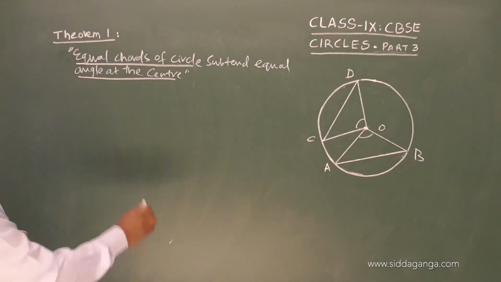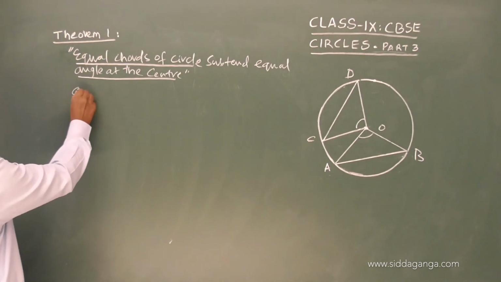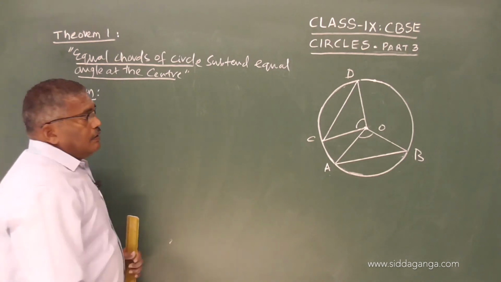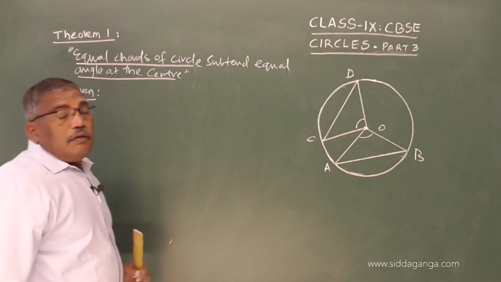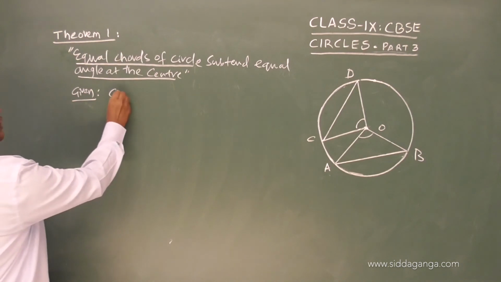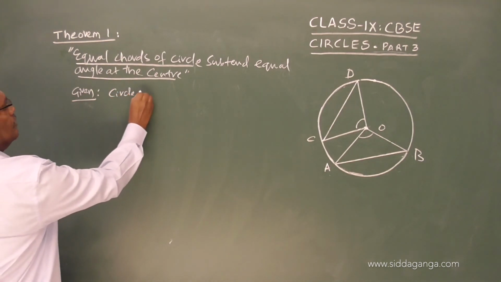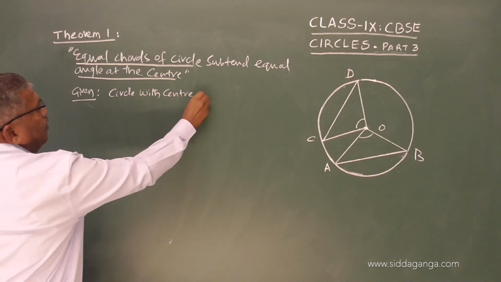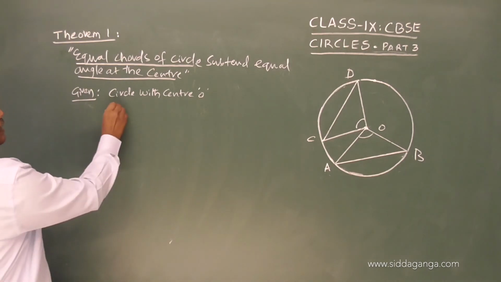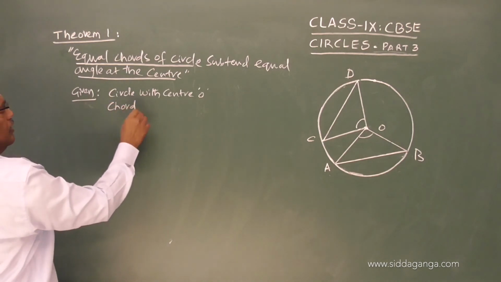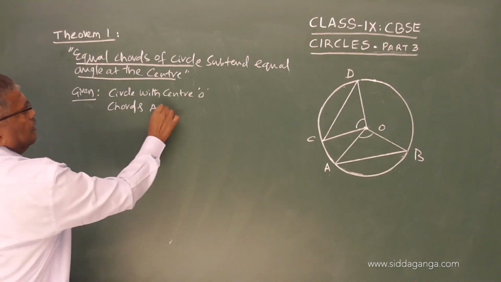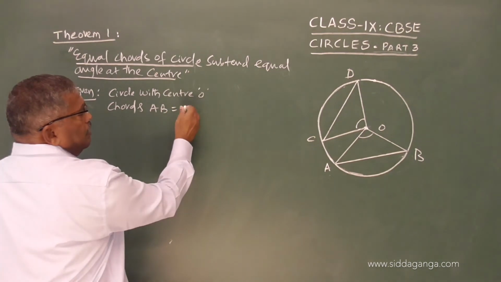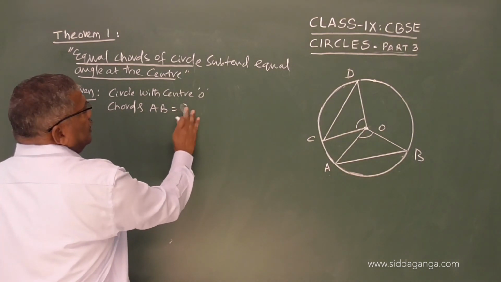Understand this? So, what is the given data? Given: a circle with center O. Chords AB equals CD.